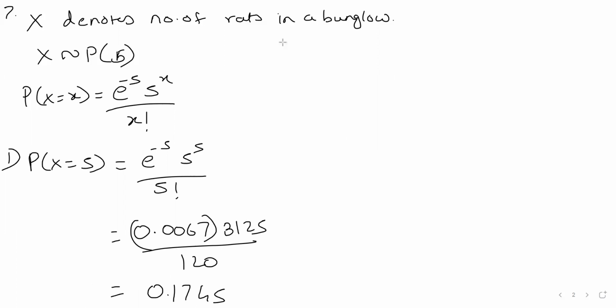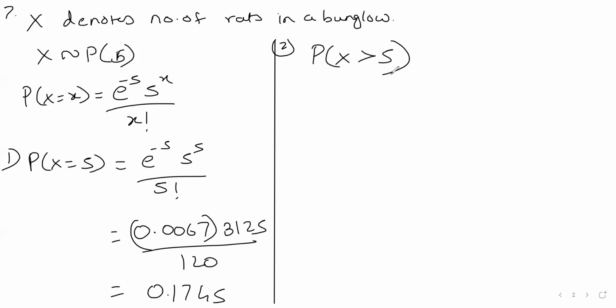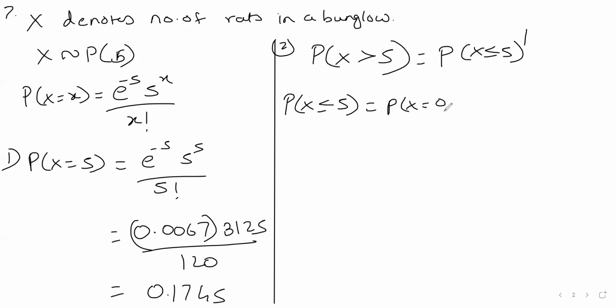Similarly, when they talk about more than 5 rats, the second case is more than 5 rats. मतलब number of rats जो x है वो 5 से ज्यादा होना चाहिए. तो ये 5 से ज्यादा होना चाहिए मतलब क्या? ये 6 होगा, 7 होगा, 8 होगा, या इंफिनिटी तक चलते जा सकता है. तो हम लोग बोलेंगे कि it is less than equal to 5 का complement. So what is x of less than equal to 5? It is either x is equals to 0 और 1 और 2 और 3 और 4 or 5. So we will find all of them.